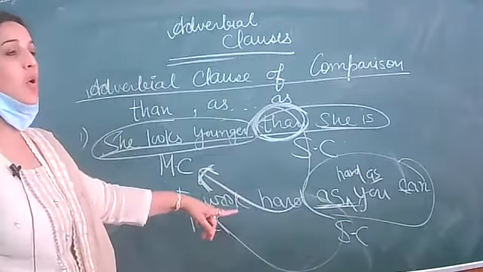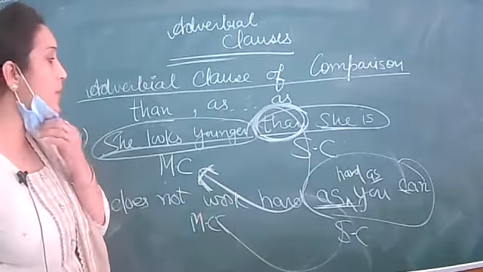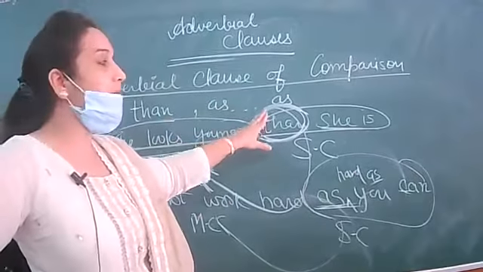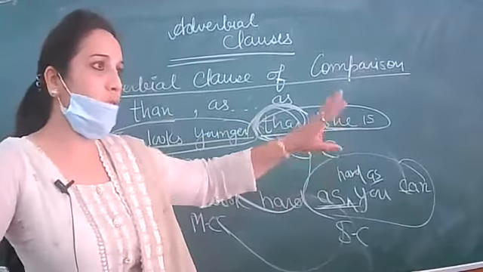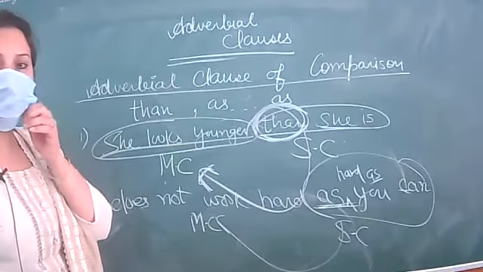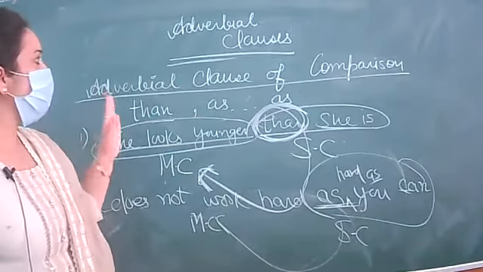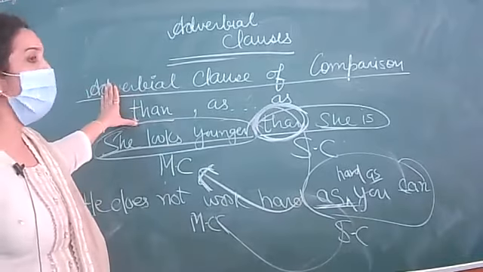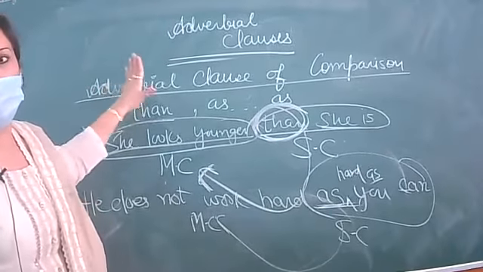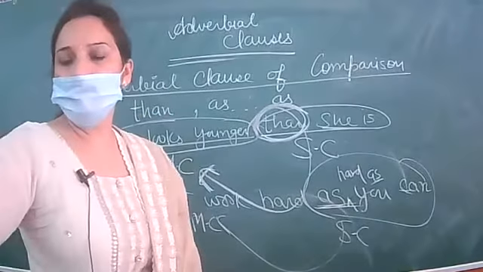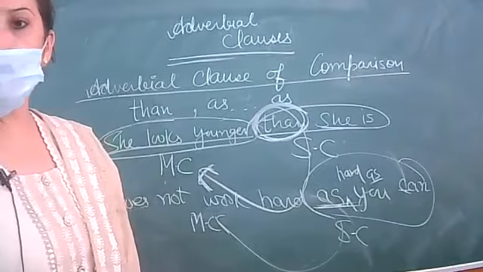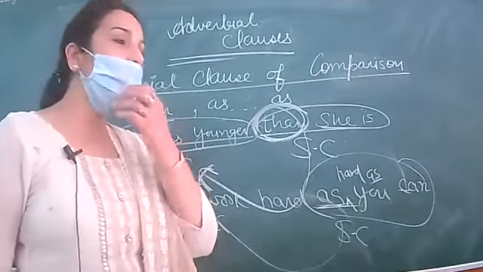So when the subordinate clause is dependent on the main clause and it is introduced by the word than or as, as, it is used for making comparison. When this comparison is used between two clauses, it will come into the category of adverbial clauses of comparison. Am I clear to you? Clear? Yes. Now we will be doing one exercise.